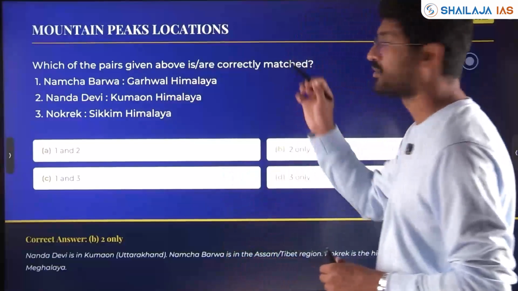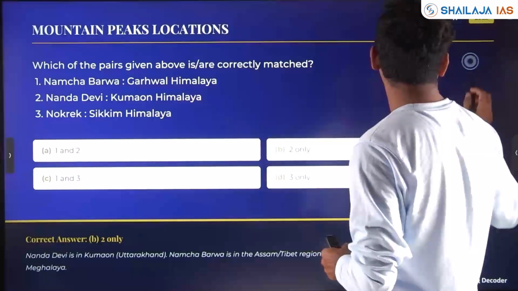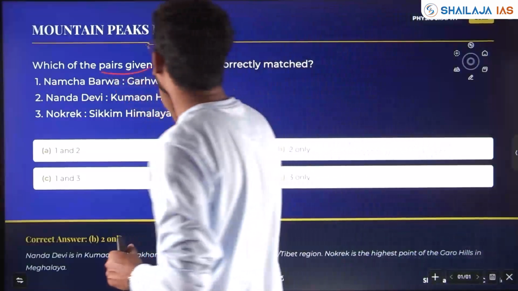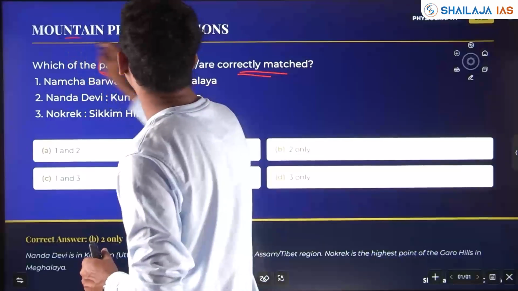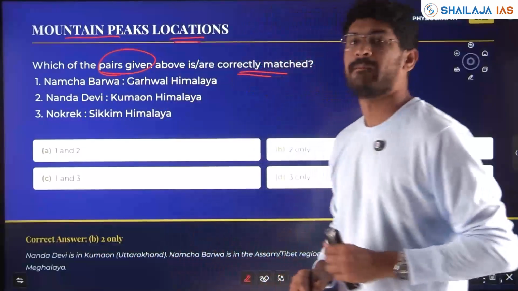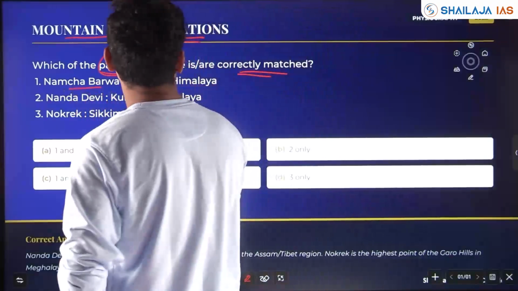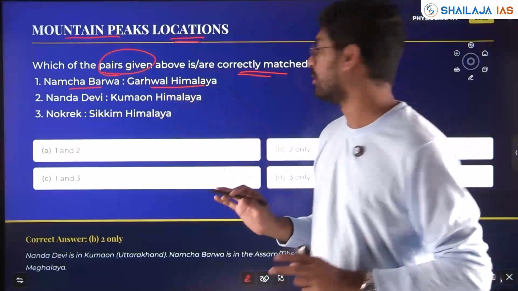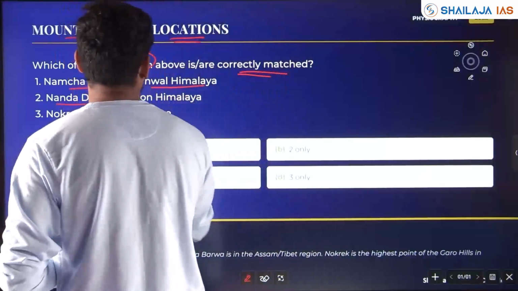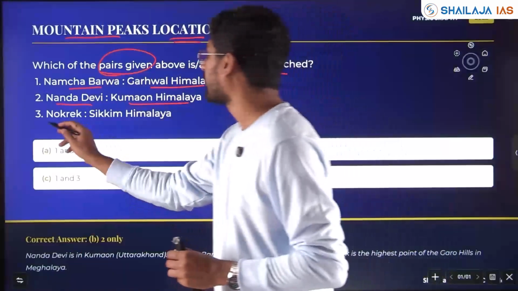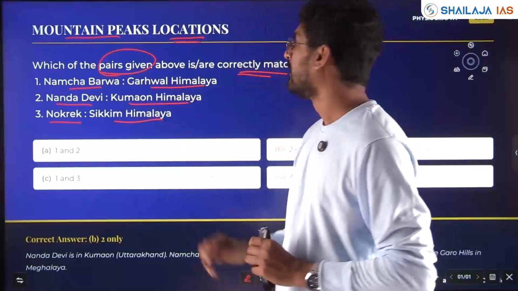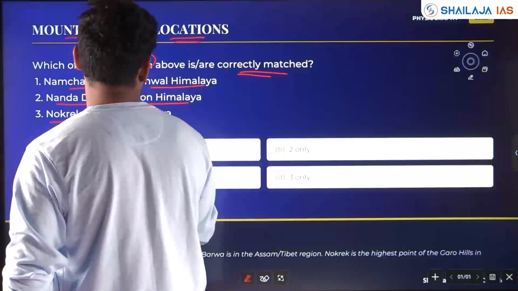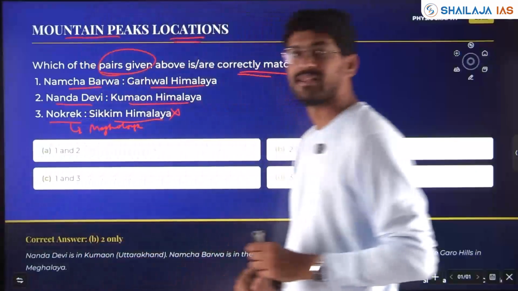Now, we are seeing again, see the theme has been asked in 2022, again it was repeated in 24. Which one of the following pairs given above is correctly matched? The mountain peaks and the location. Namcha Barwa, Garhwal Himalaya, which are the Himalayas and where this peak is located. Okay. Nanda Devi, Kumaon Himalaya. Nokrek, Sikkim Himalaya. Nokrek, okay, it's in Meghalaya, not Sikkim. Okay. Statement 3 is wrong.